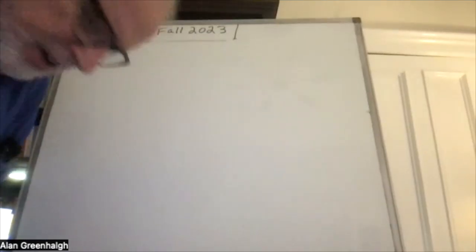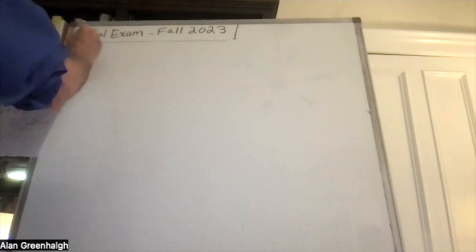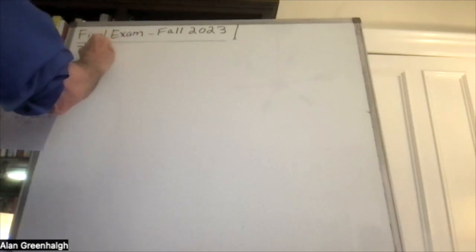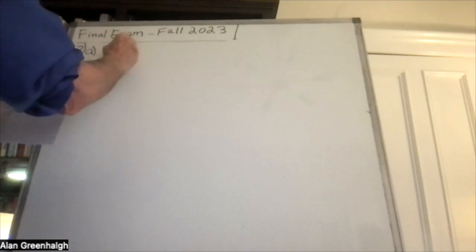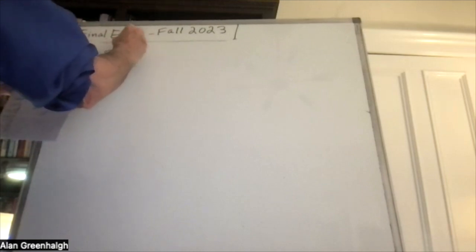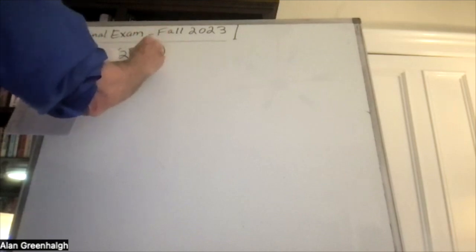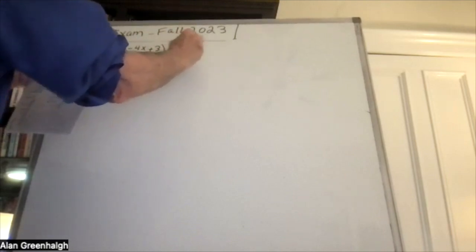Problem number 7. Okay, so in the first part of the problem, that's problem A, we have 5 times 2 to the (-4x plus 3) is equal to 160.